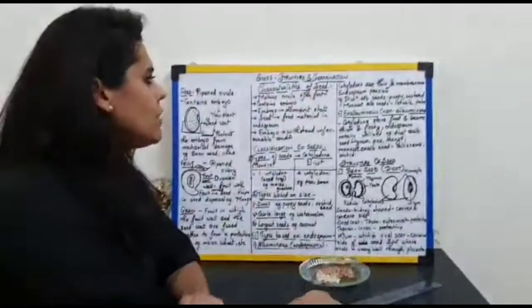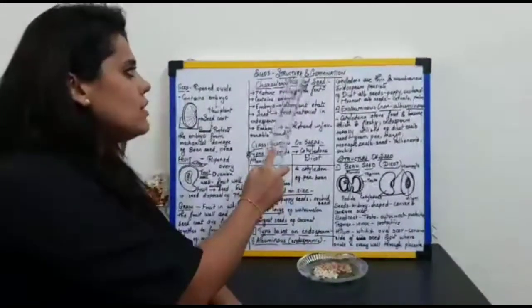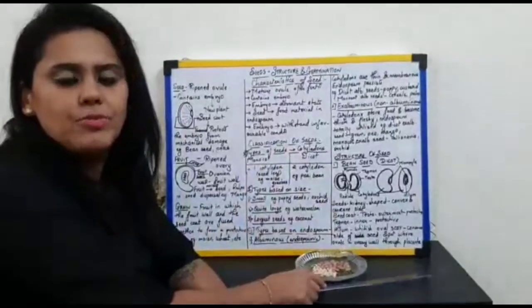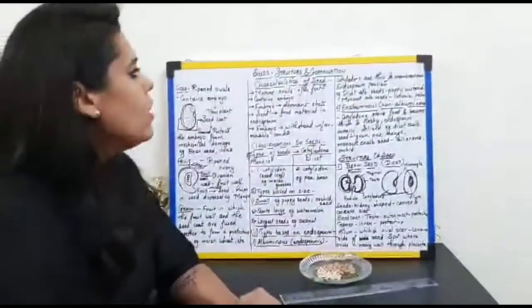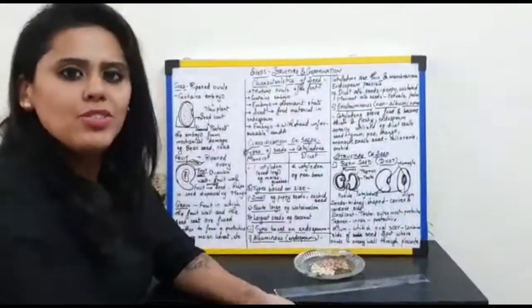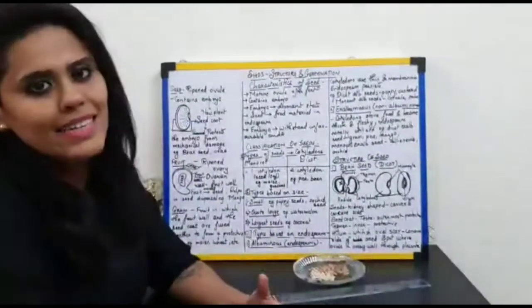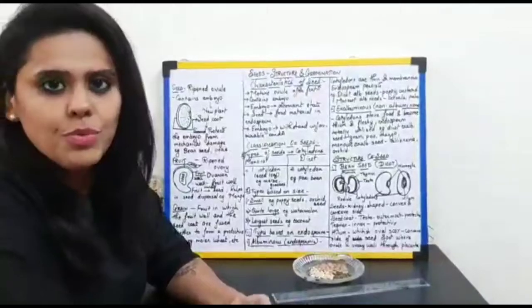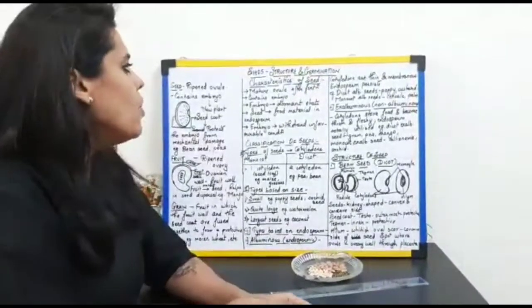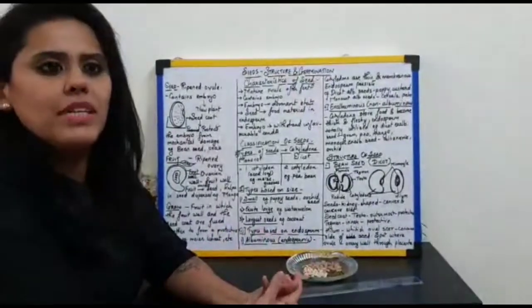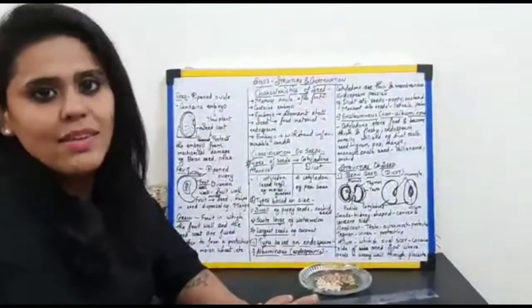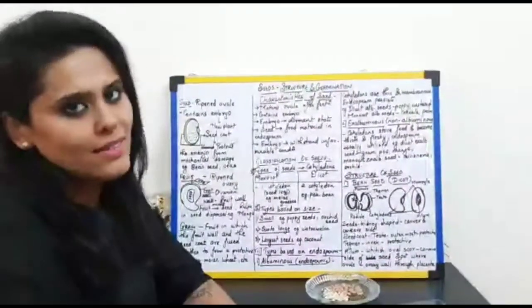So, as the name of the chapter says, we need to learn the structure and the germination process of the seed. What do you understand by germination? In simple words, germination means how does a seed grow into a new plant. Okay. Now, how are we going to proceed with this chapter? What all things are we going to study and learn in this chapter?